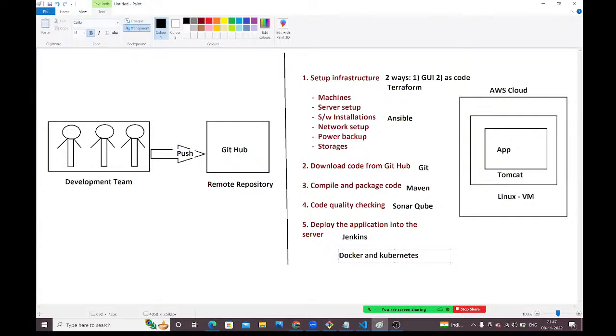Is it clear, guys? Where we will use Docker and Kubernetes and how to use them, all those things we will discuss. From scratch, from beginner level, I will explain all these things. Don't worry, guys. Step by step, everything I will mention.